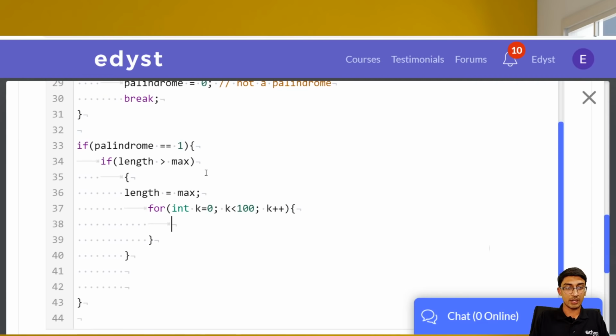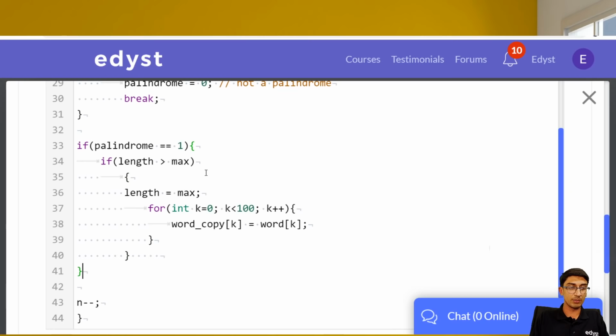And word underscore copy of k is equal to word of k. So we copied the entire thing, so that will be in word copy.